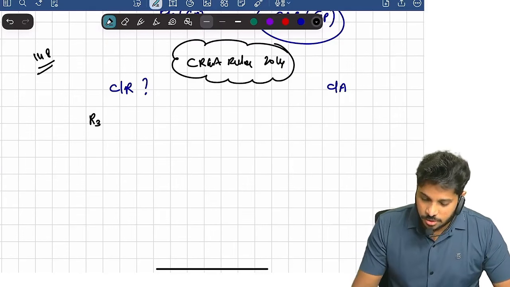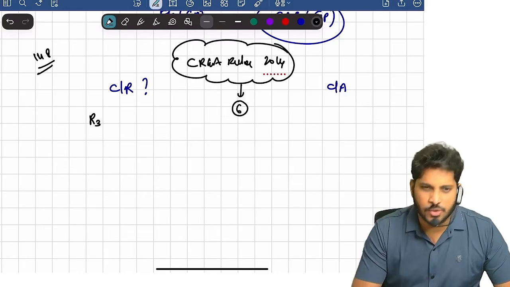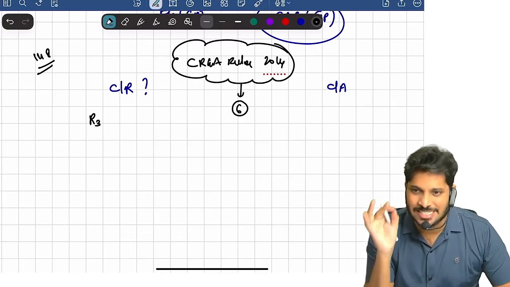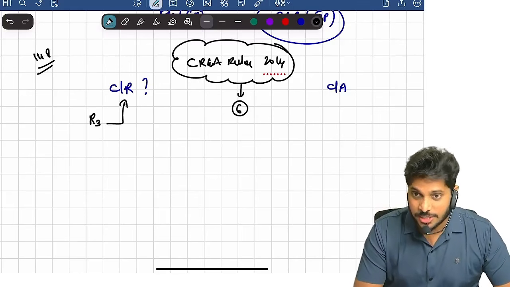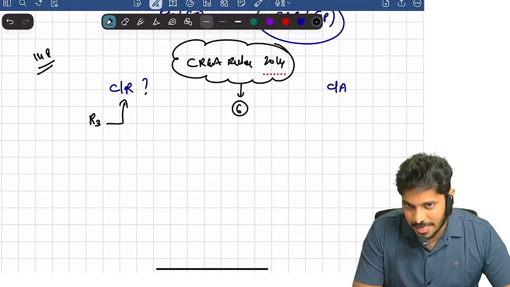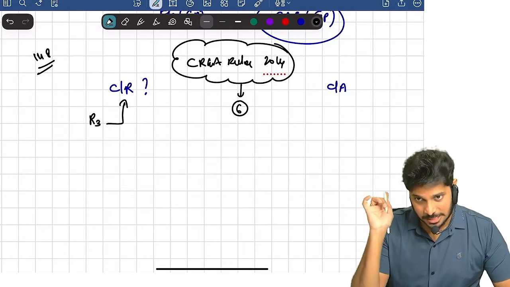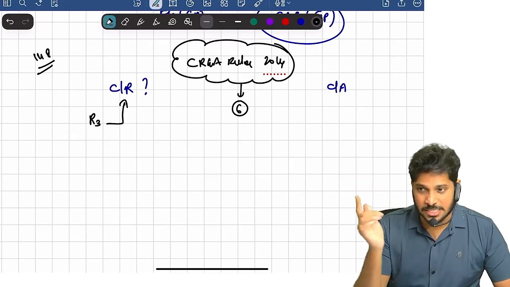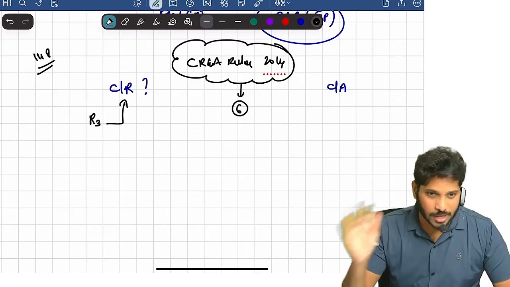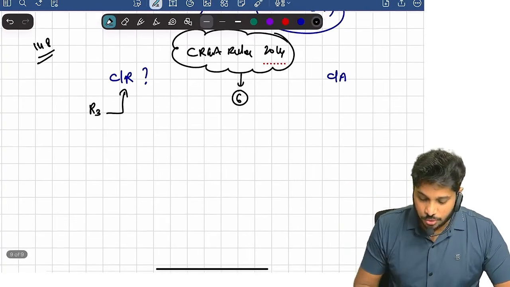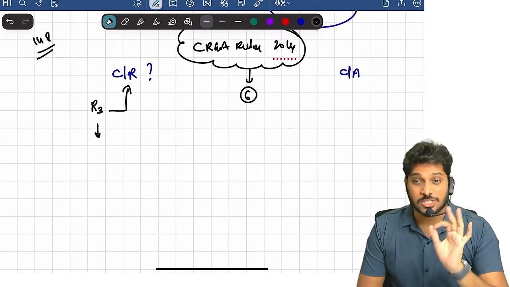In the Cost Records and Audit Rules, we totally have 6 rules. Rule number 1 is obvious. Rule number 2 is definitions. Rule number 3 talks about cost records. Rule number 4 talks about cost auditor appointment. Rules number 5 and 6 talk about the cost auditor appointment procedure and all other stuff. Clear?